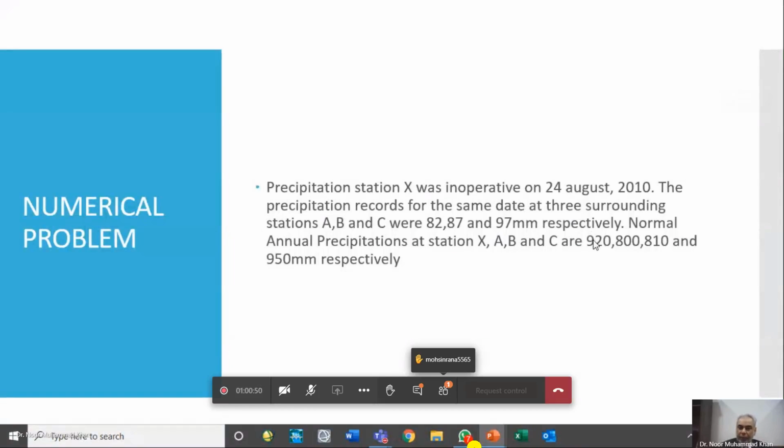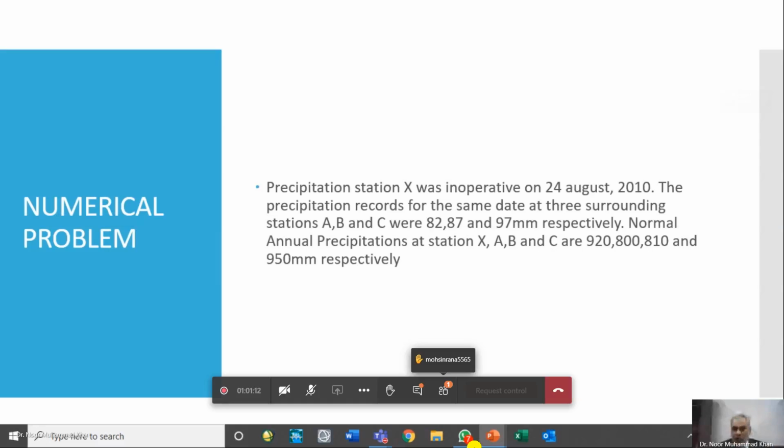Add it to 920 and subtract it from 920. You will have a range of values which are 10% higher than the NAP of X and 10% lower than the NAP of X. Alternatively, multiply 920 with 1.1 and 0.9. You will get the same values, a range of values.